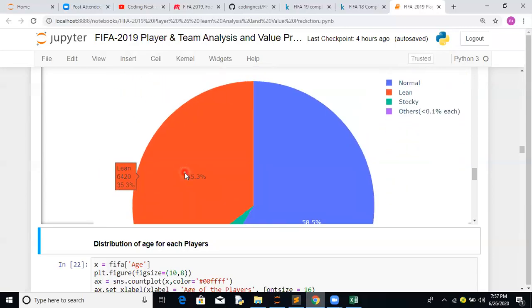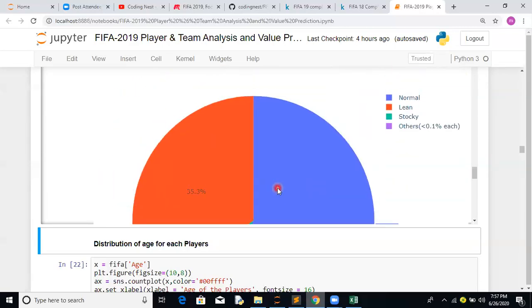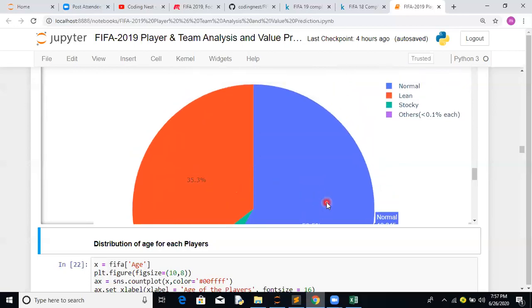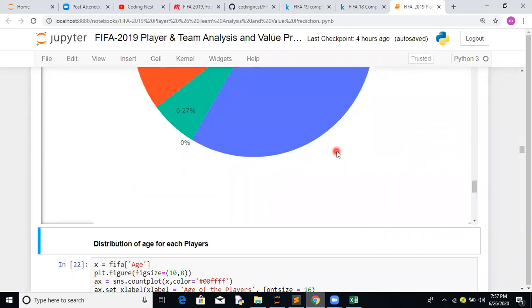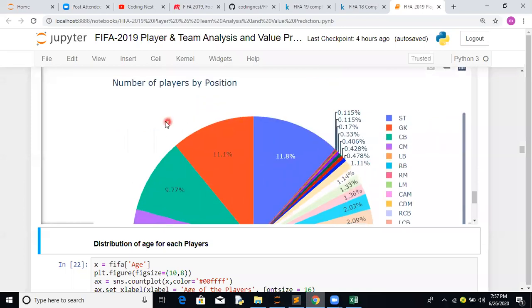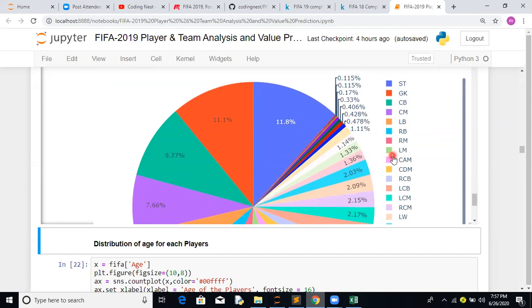Number of players by body type, again like we have seen normal, lean. So these are all categorical columns. Here you are clubbing basically 0.1 or 0.5% into the others bracket. Last one, number of players by position. I think that's the interesting fact.